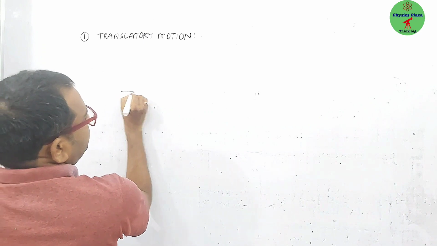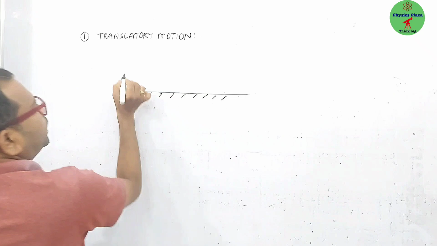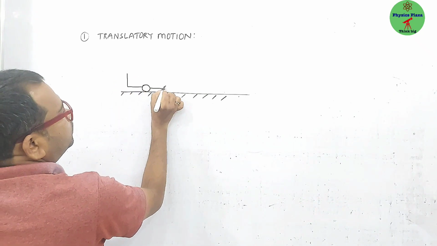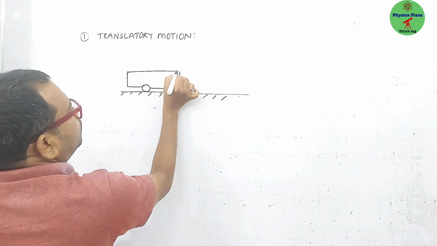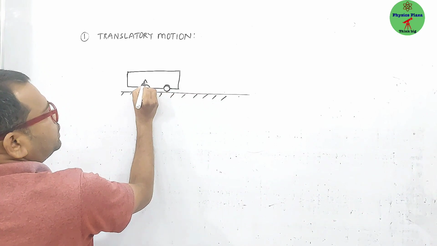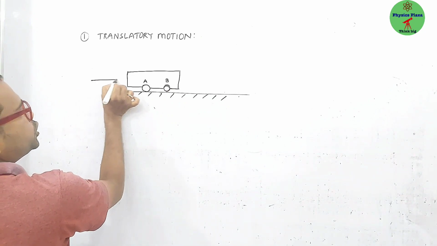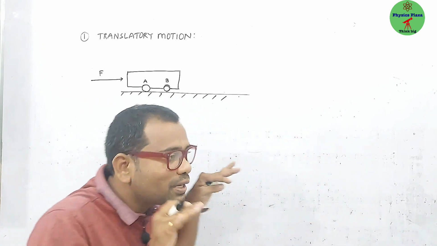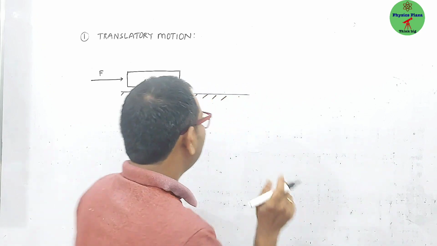Here is the earth surface or some surface, some platform. We need to understand this. Now let us take one toy car. Let us say this is wheel A, this is wheel B. Now let us give it some push. Whenever you apply some force on an object, what happens? The body moves. Slowly the body will be in motion. Yes or no?